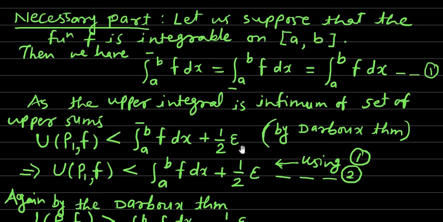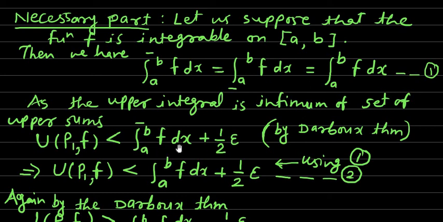So here we are going to take the value of k as 1 by 2. Therefore we have from the Darboux theorem that the upper sum over partition p1 is less than the upper integral a to b f dx plus 1 by 2 epsilon. But as the function f is integrable, by the equation number 1 the upper integral is equal to the simple integration.